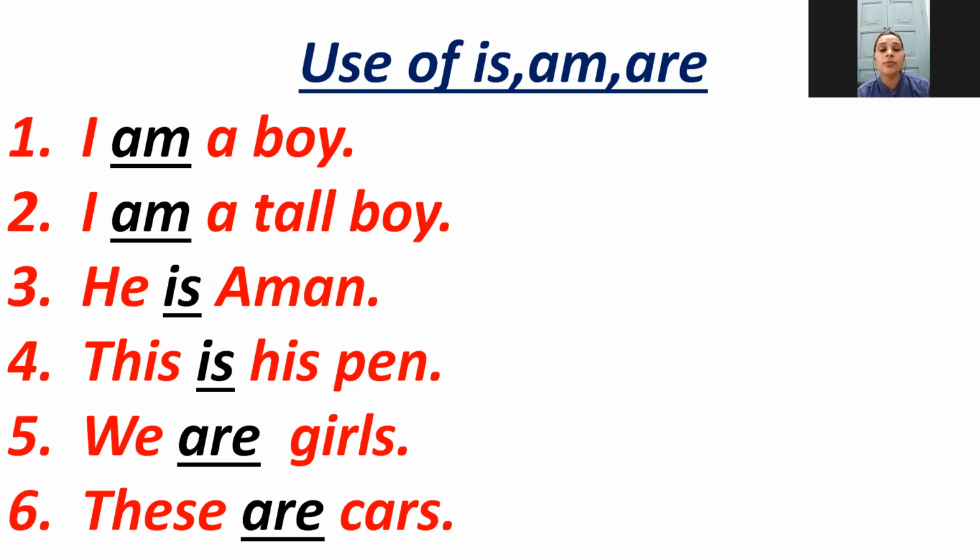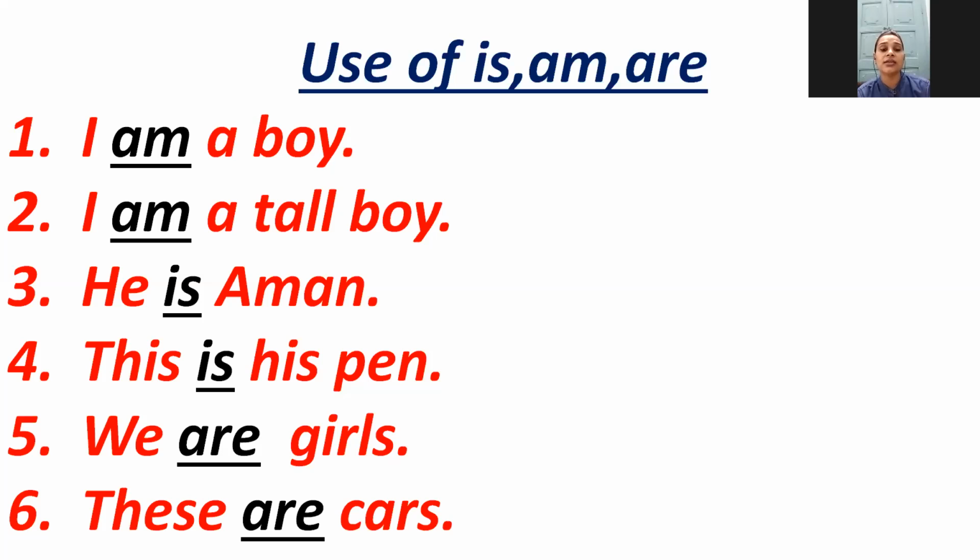He is Aman. Here we are talking about Aman. Aman is a boy, and it shows that it is only singular noun. So we are using is with he. So the sentence is, he is Aman. Now next is, this is his pen. In this sentence, we are talking about Aman. And Aman has how many pen? Only one pen, because the pen word refers to only one pen. That's why we are using is here. So the sentence is, this is his pen.